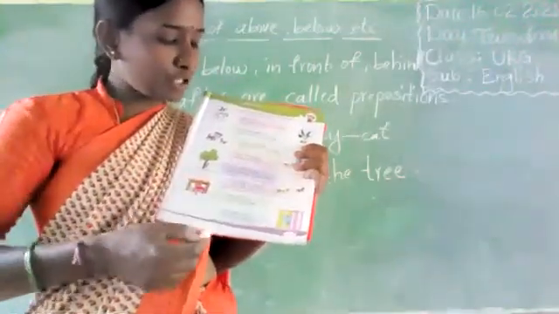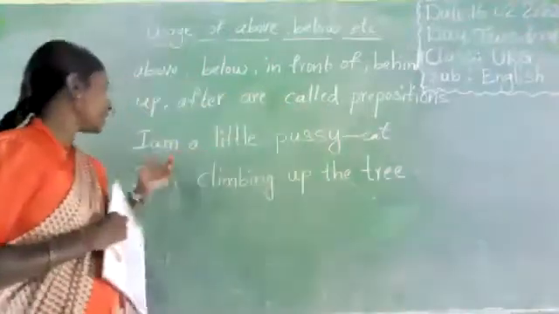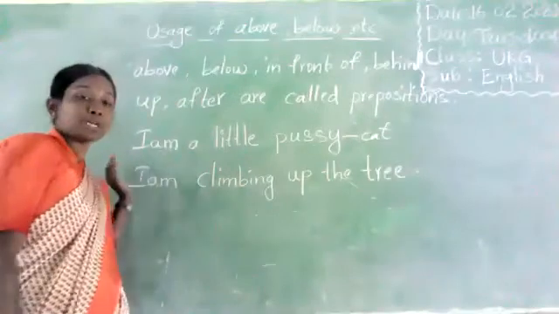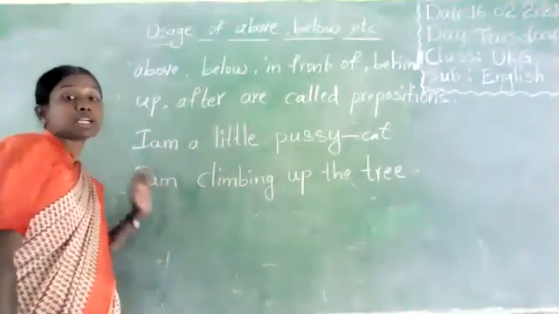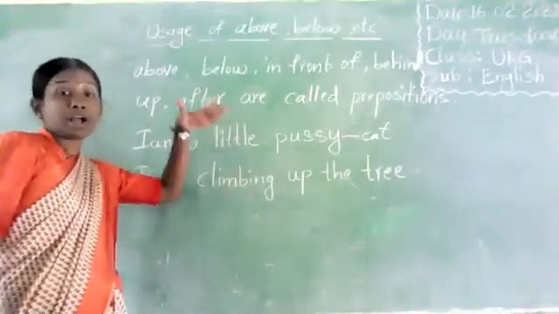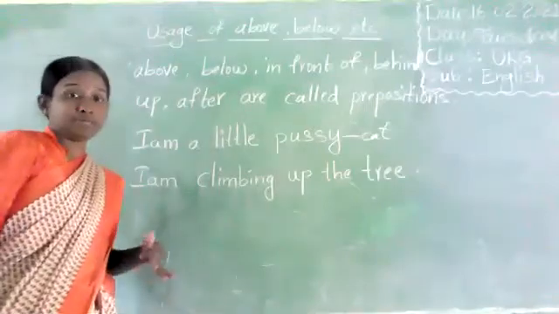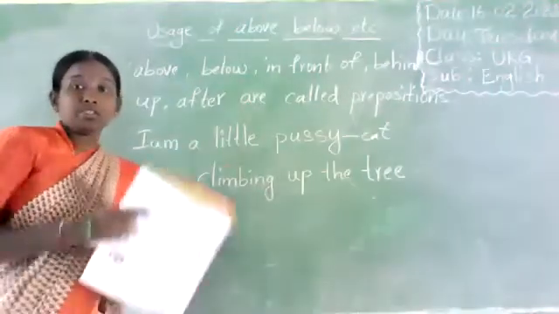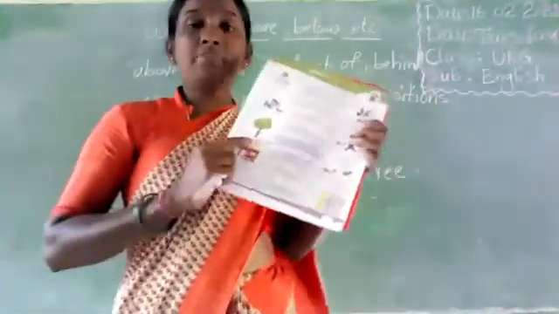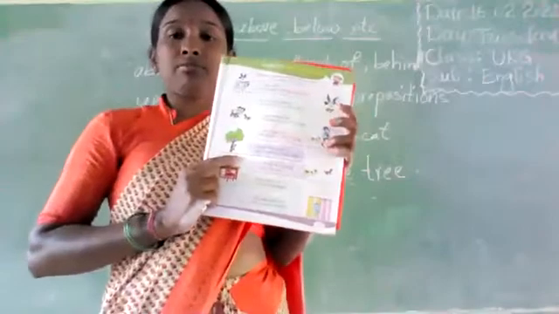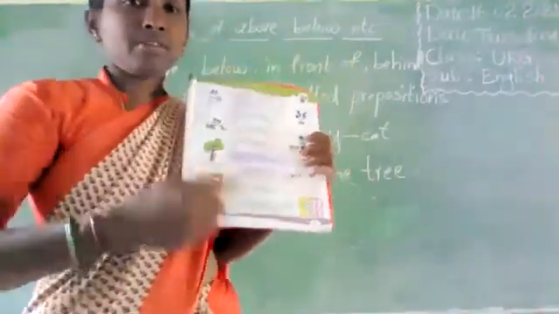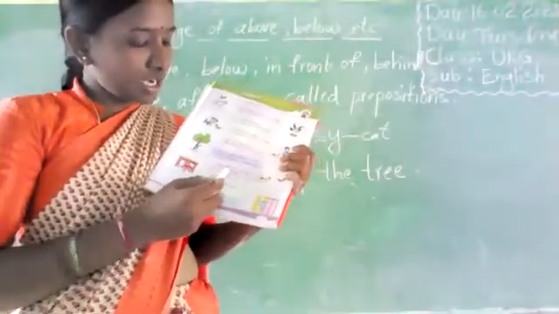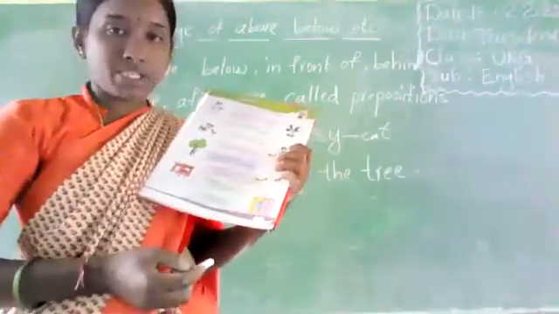I am a little pussy and climbing up the tree. Where is the pussy? Climbing up the tree. Sit properly. The dog is running after the cat.